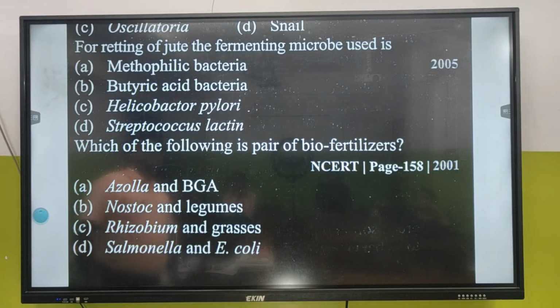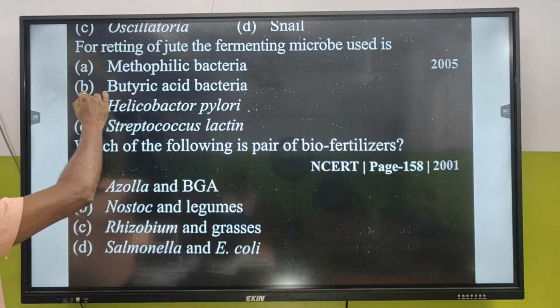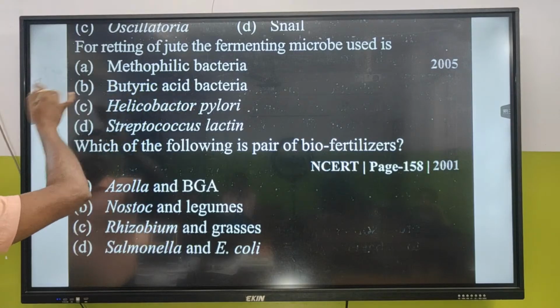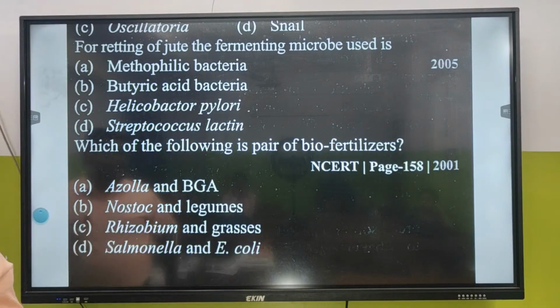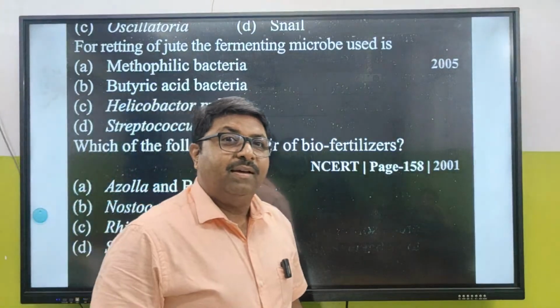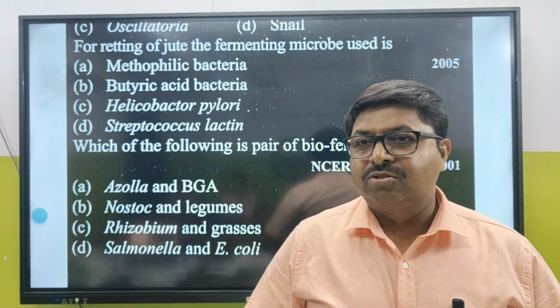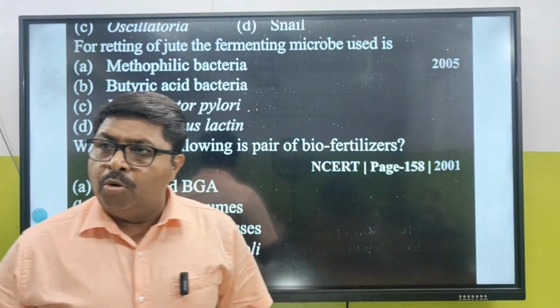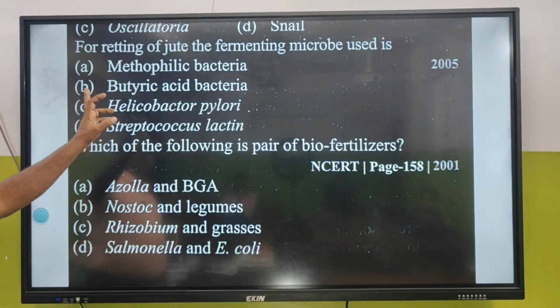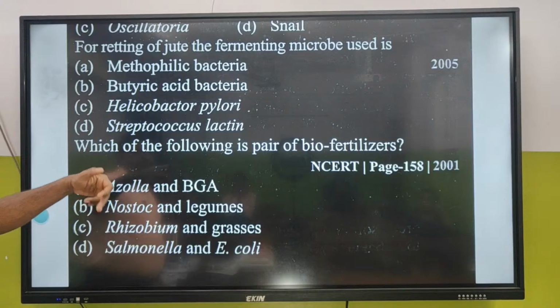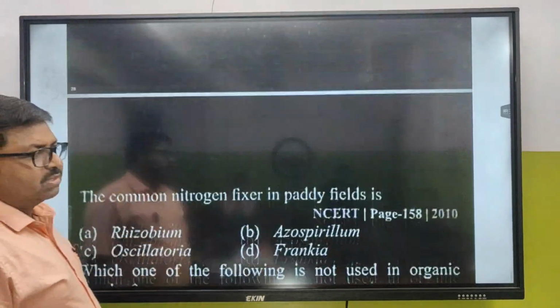For retting of jute, the answer is butyric acid bacteria, Clostridium butylicum. Tell me where you can find Helicobacter pylori: inside your stomach. The more of it, the more the acid content. Streptococcus lactis, methanophilic bacteria, biofertilizer: we have not studied these, so next day we are going to solve all this.